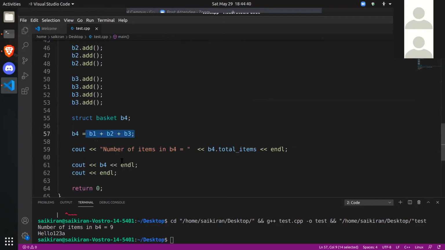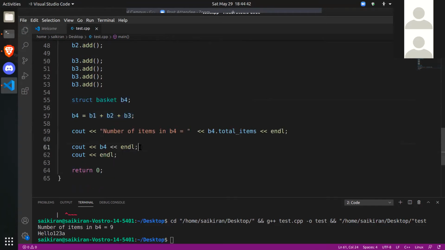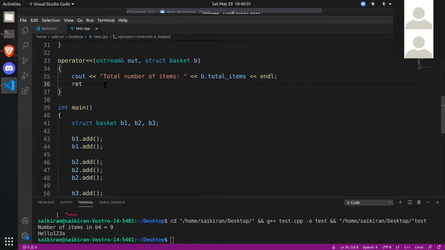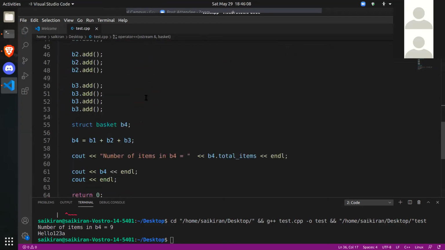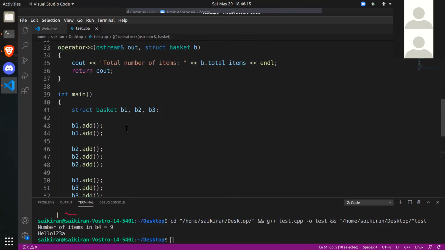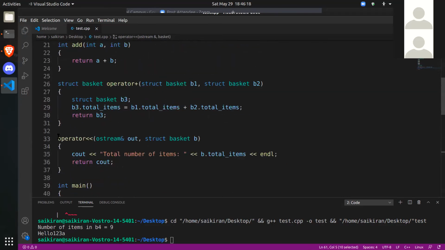Similarly, if I want to continue the cout statement by chaining operands continuously, then each operation should return which type? Here we'll just return cout. This is the answer to my question. So what happens is, this statement cout b4 will call this function, operator left shift.